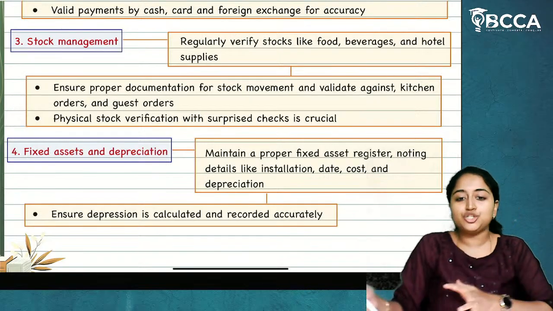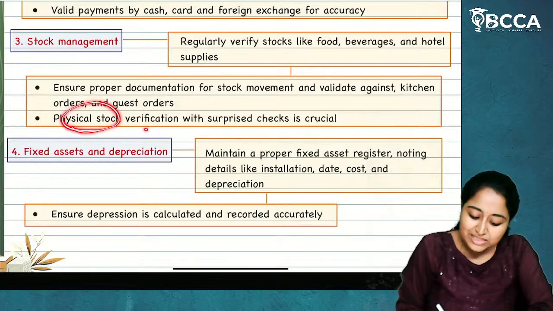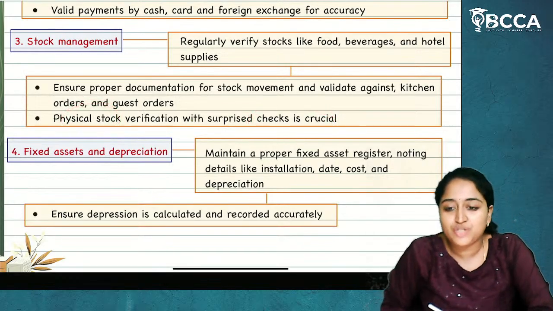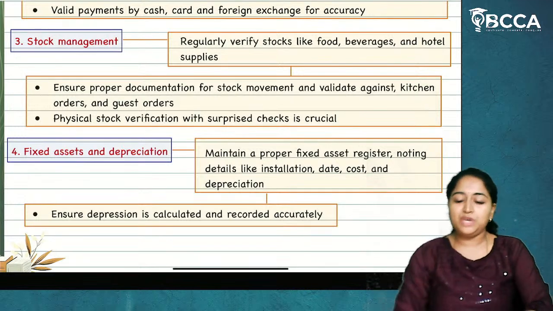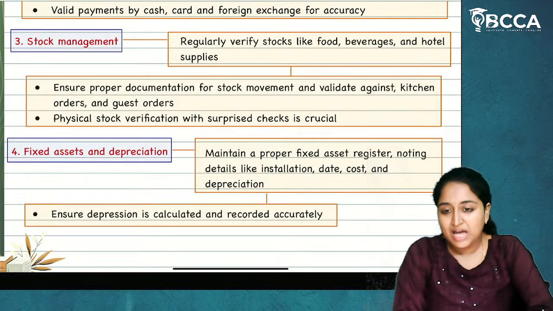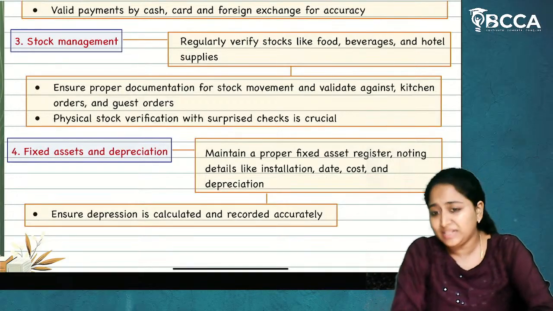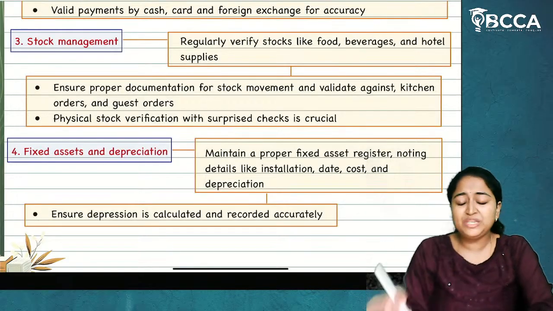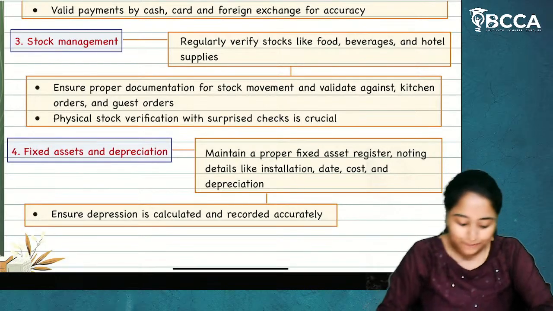So, validation should be done separately for kitchen orders and guest orders. Physical stock verification with surprise checks is crucial. This is regarding the stock. So how stocks are being used, whether there is any waste happening, whether they are using proper stock or not, whether any outdated or expired products are being used, regarding that the verification should be done.